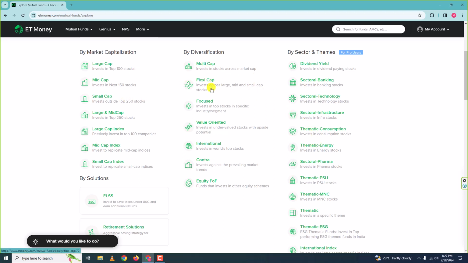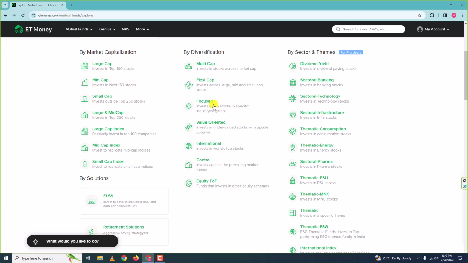So here the market capitalization or the sector is not fixed. The fund manager sees where there is a good opportunity and he invests there. Okay, so he can invest in as many companies as he wants and from any sector or market capitalization.